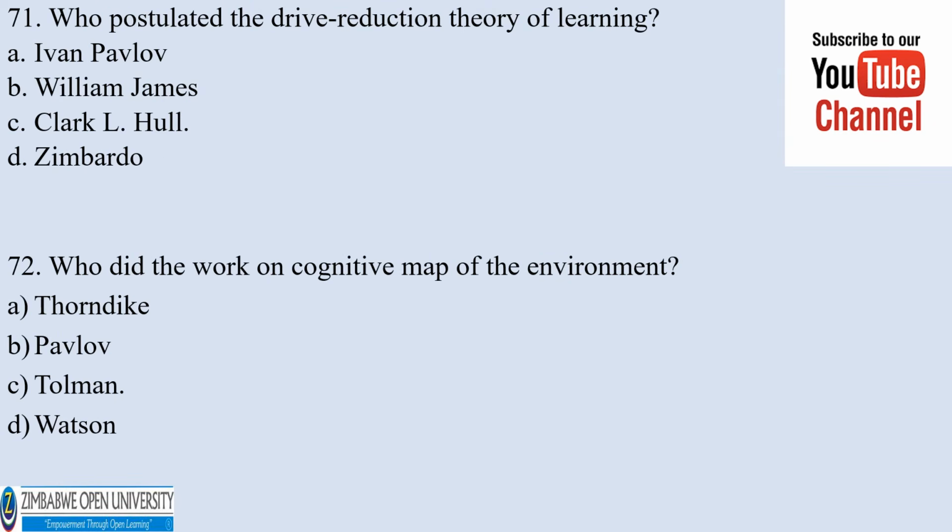Number 71. Who postulated the drive reduction theory of learning? A, Ivan Pavlov. B, William James. C, Clark Hull. D, Zimbardo. The correct answer would be C, Clark Hull. Number 72. Who did the work on the cognitive map of the environment? A, Thorndike. B, Pavlov. C, Tolman. D, Watson. The correct answer is Tolman, C.